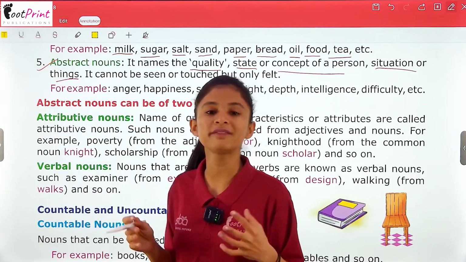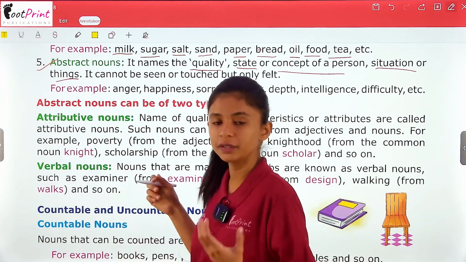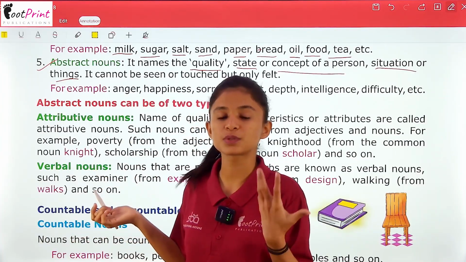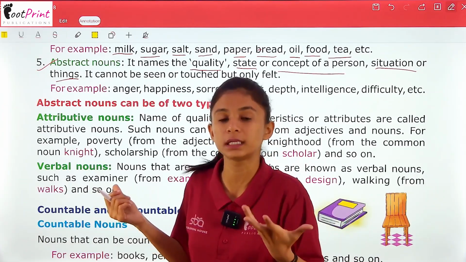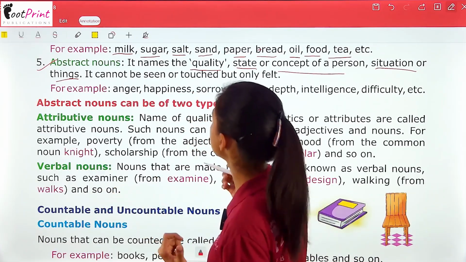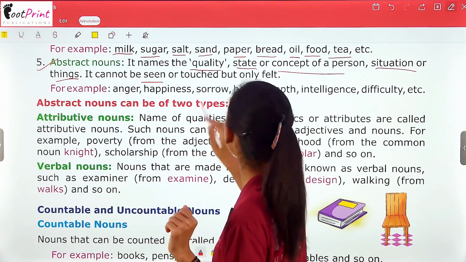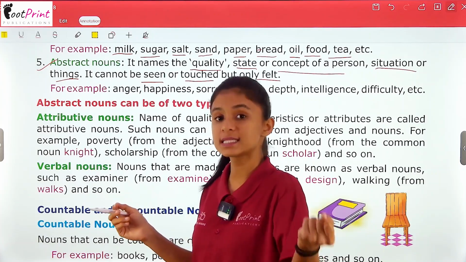So it is not very much physically present, but a quality or a feeling. Everything comes under this category of abstract noun. Abstract is what we cannot see, what we cannot touch, but we can absolutely sense it, right? I was saying that it cannot be seen or touched, but only felt. We can only feel it, only sense it.